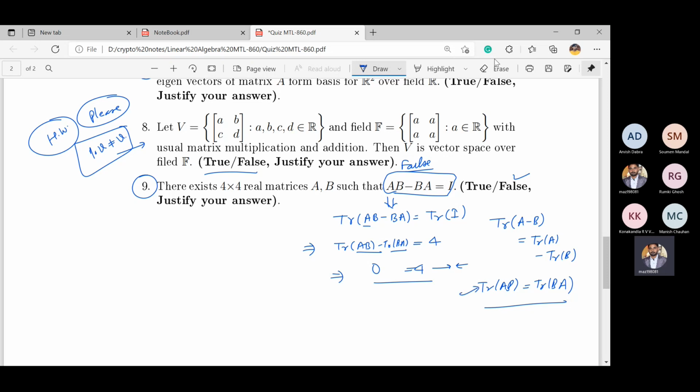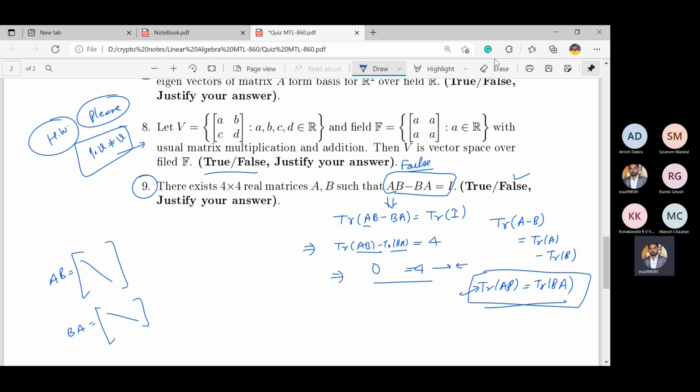So from there you can also say this result will hold directly, that trace is the sum of eigenvalues. So if eigenvalues of AB and BA are same, then the trace is also same. Otherwise, you can just take the product AB. Trace means sum of diagonal elements. So diagonal elements of AB and diagonal elements of BA both are same. You can approach from that one. So you can state this result from there.